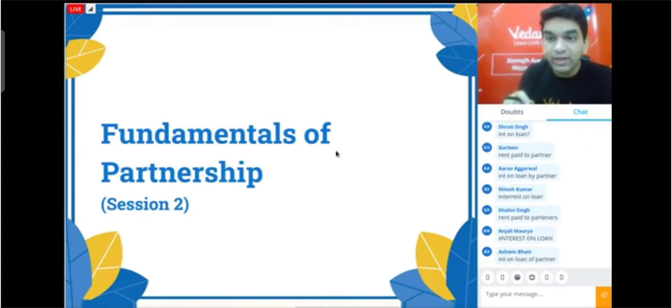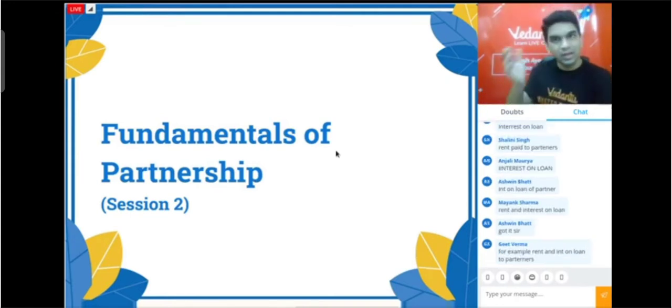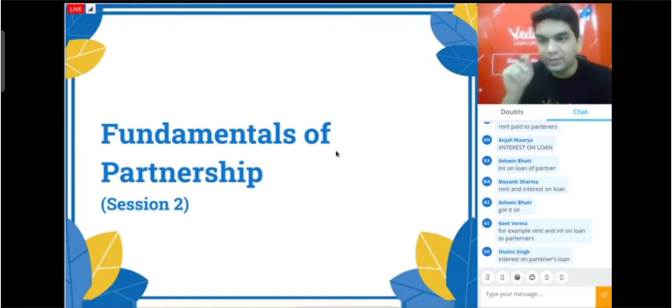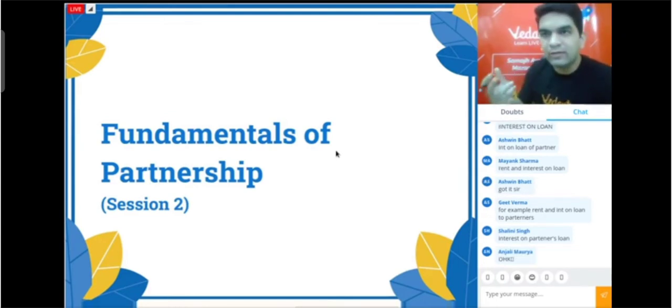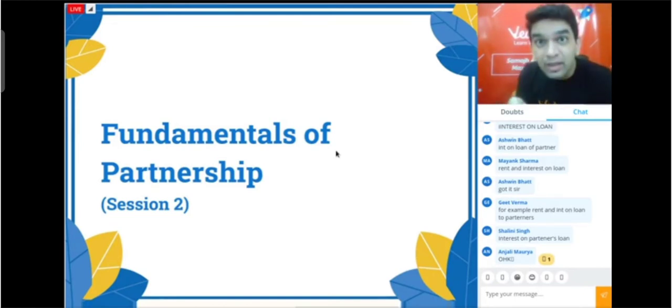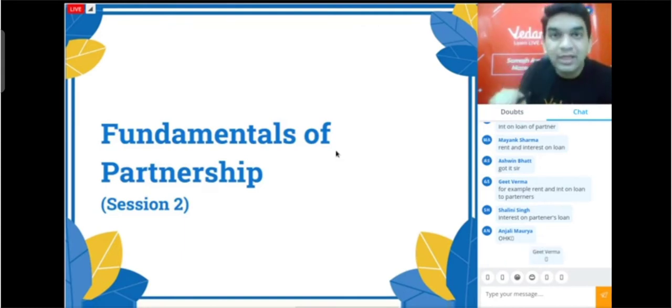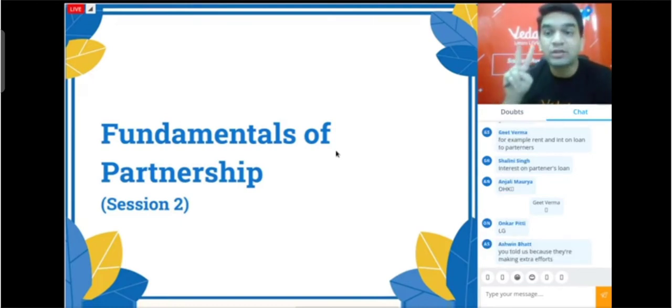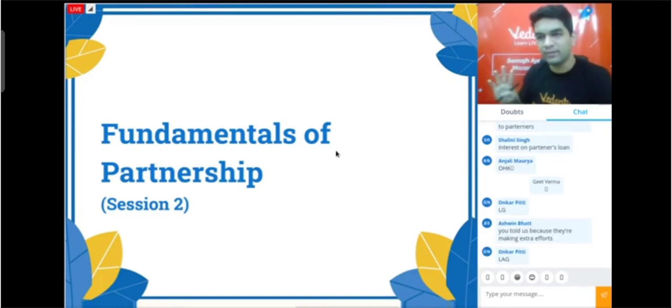Also, whenever we say interest on loan, we should specifically say interest on partners' loan, because other loans will also have interest. Yes, Geet, correct. This partner part is specifically the confusing point, because other amounts related to partners we record as appropriation. Like I have mentioned, salary to partner, or commission to partner, or interest on partner's capital, that we treat as appropriation. But these two amounts which we are paying to partners are still charges. Which two? Again, rent paid to partner and interest on partner's loan.